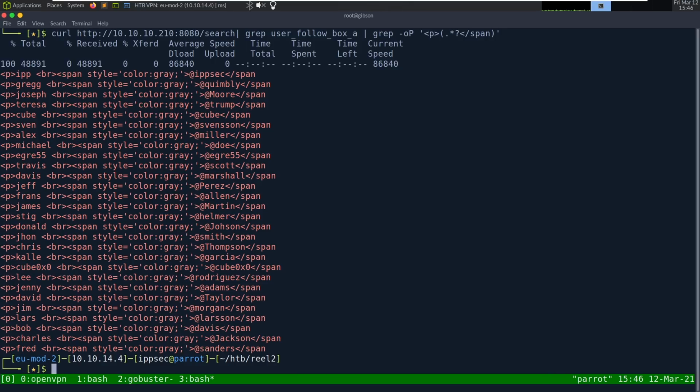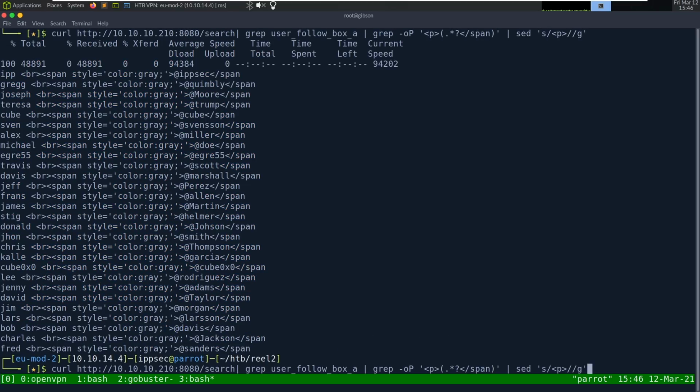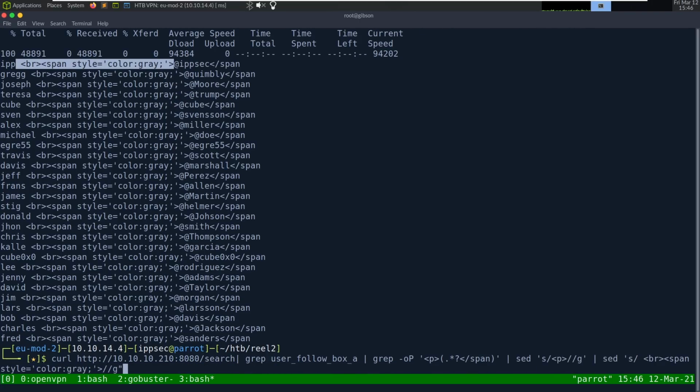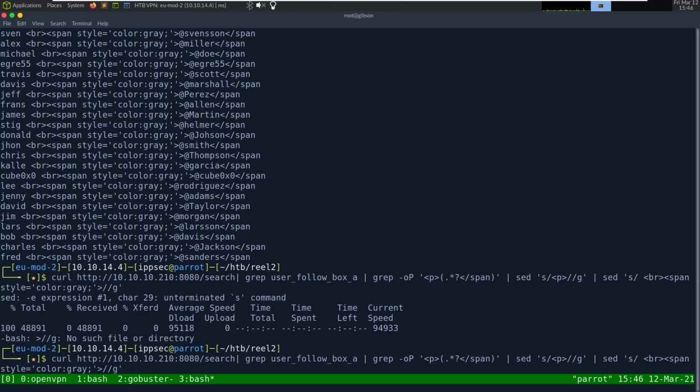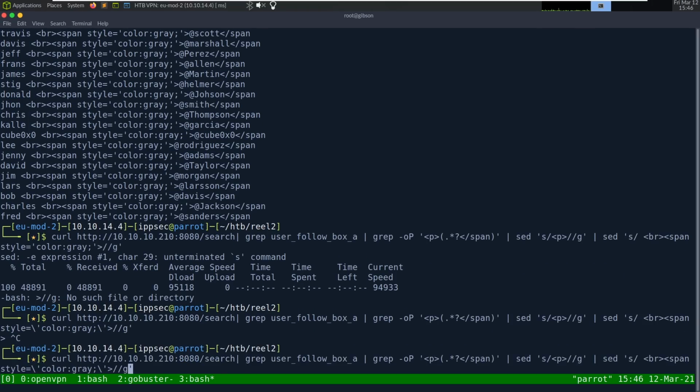So now what we can do is probably the ugliest thing we'll see here today. Sed, get rid of P. Okay, sed, get rid of this. Shoot, it doesn't like these single quotes. Oh God.